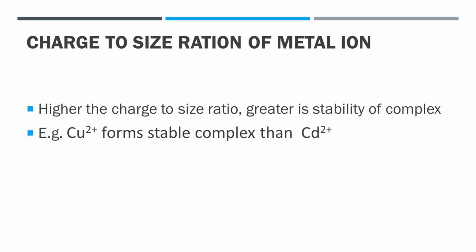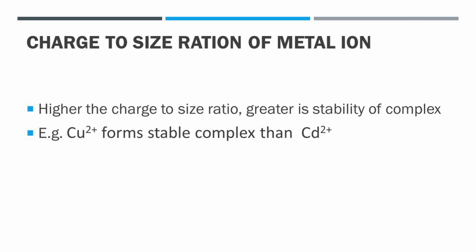Now the charge density is a ratio of the magnitude of the charge and the radius of the metal ion. And therefore, higher the charge density, greater is the stability. For the divalent metal ion complexes, their stability is in the order Cu2+ is greater than Ni2+, which is greater than Co2+, greater than Fe2+, greater than Mn2+, greater than Cd2+.